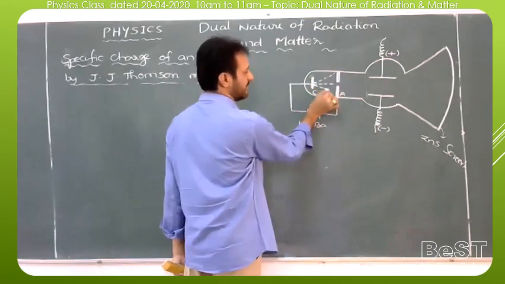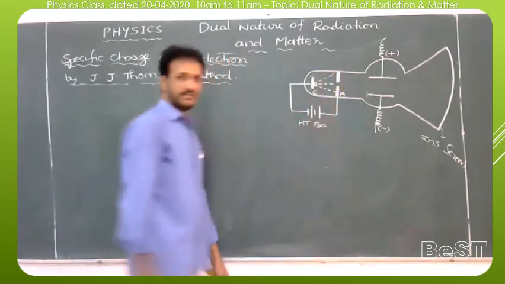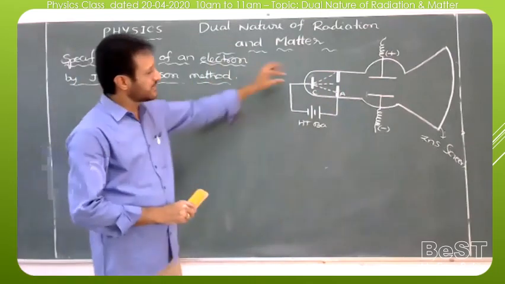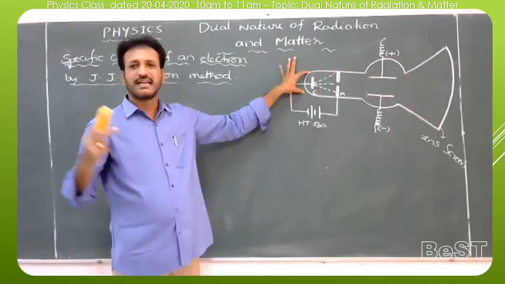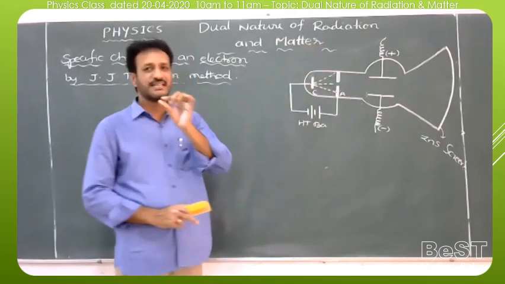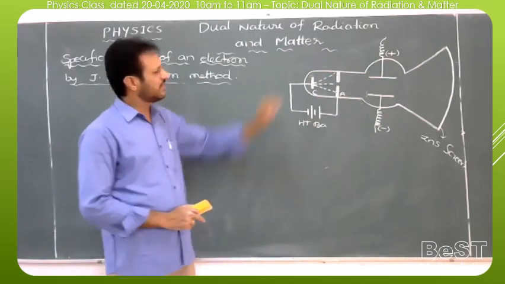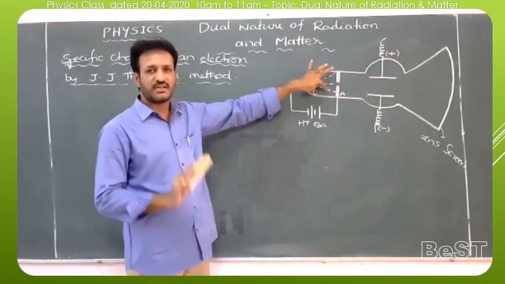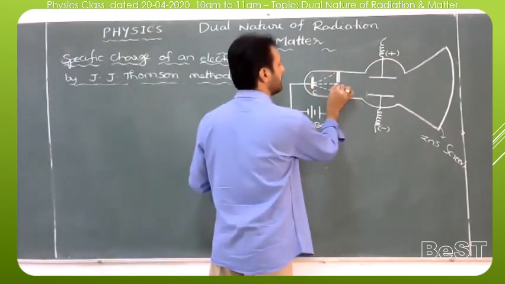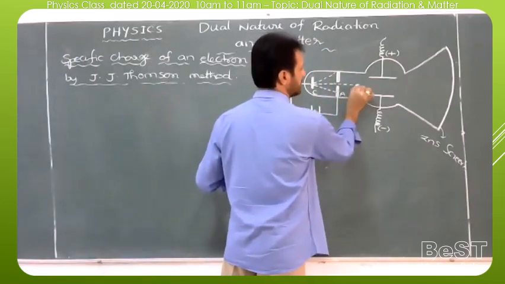Already we mentioned cathode rays are nothing but a stream of electrons. The anode has a small slit, a small hole, and not all the rays incident on the anode are allowed to pass outside. Only the electrons moving through the slit will come outside.